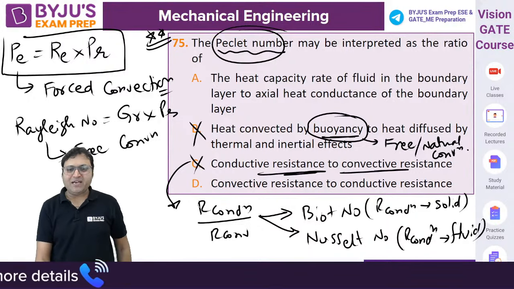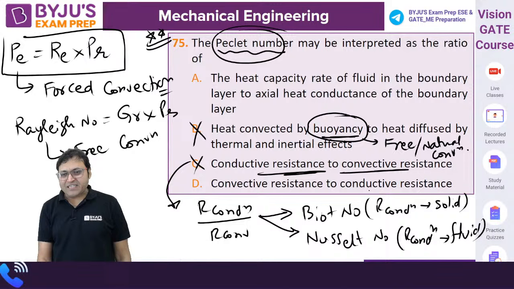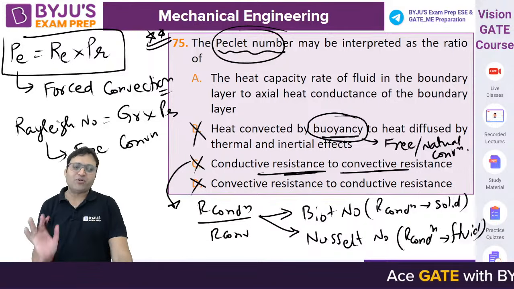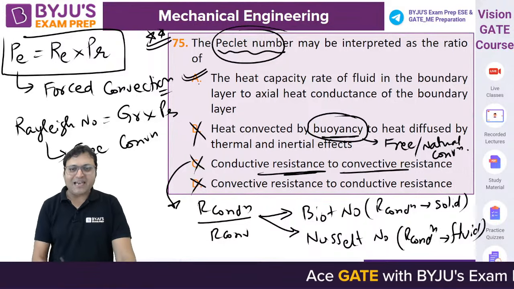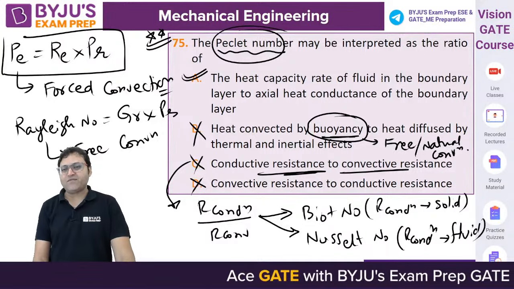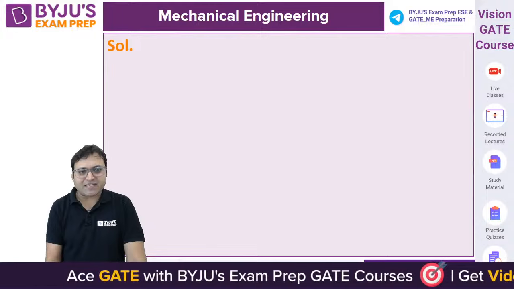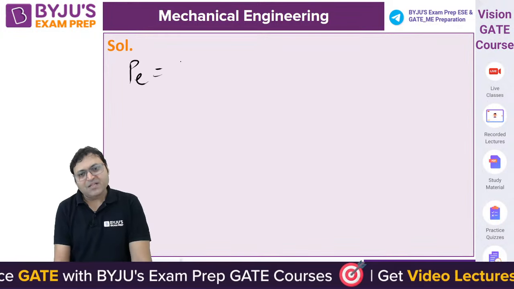So C cannot be the answer. The ratio of convective to conductive resistance is the reciprocal of the Biot number or Nusselt number. So the only option left is A, the heat capacity rate of the fluid in the boundary layer to the axial heat conductance. You can also understand it this way: if we talk about the Peclet number, what is the Reynolds number?